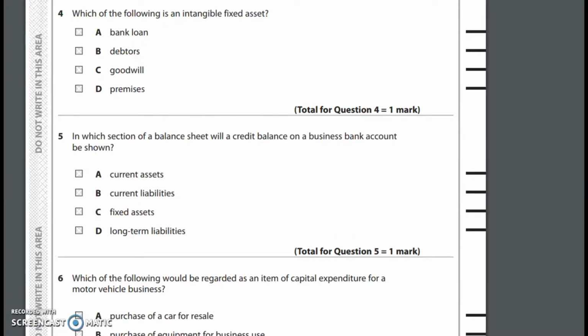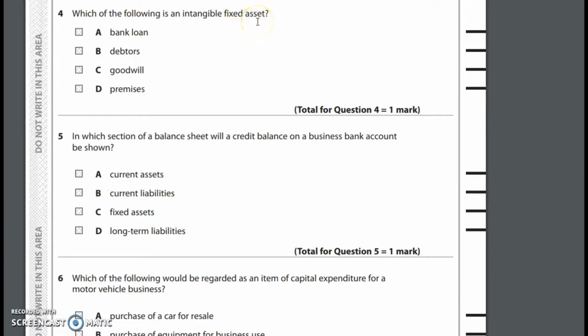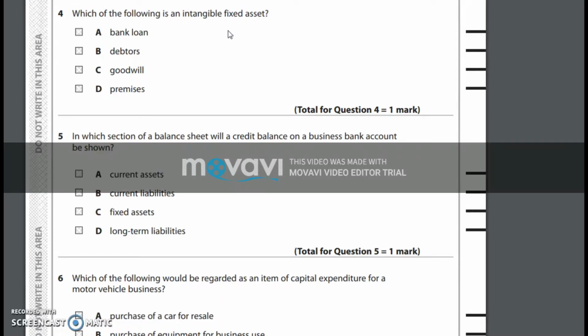Considering question number 4, it says, which of the following is an intangible fixed asset? So, intangible means we cannot see or touch, whereas fixed asset means an asset that gives a long-term benefit to the business. So, in other words, an asset is basically a resource of the business. So, we have to identify the option which gives us a resource that gives the business a benefit in the long run, which is not visible, as well as which we cannot touch.